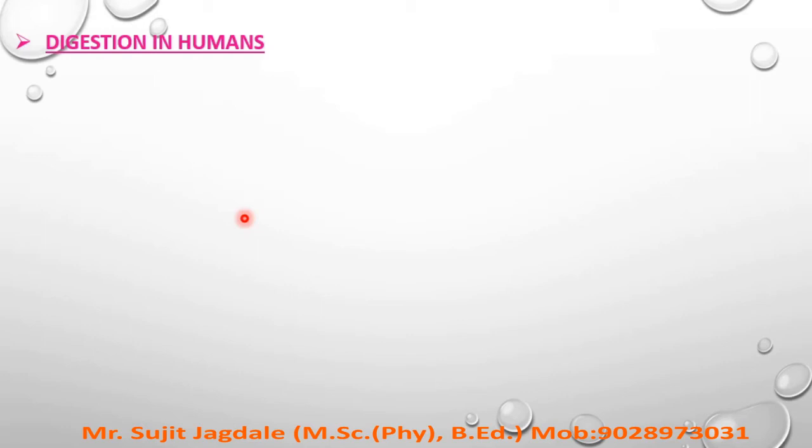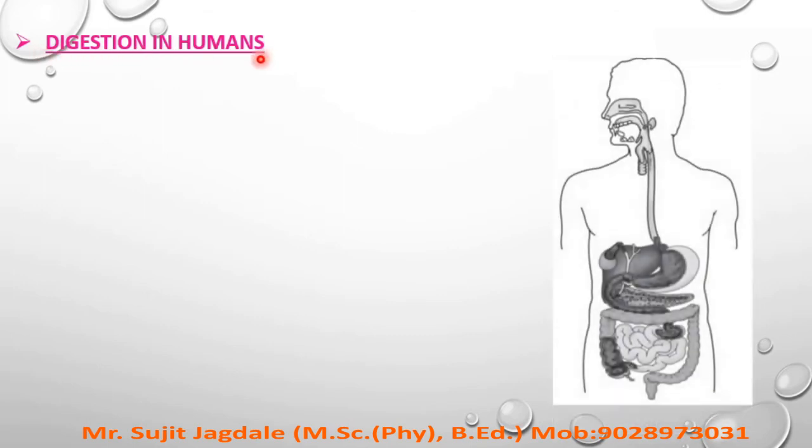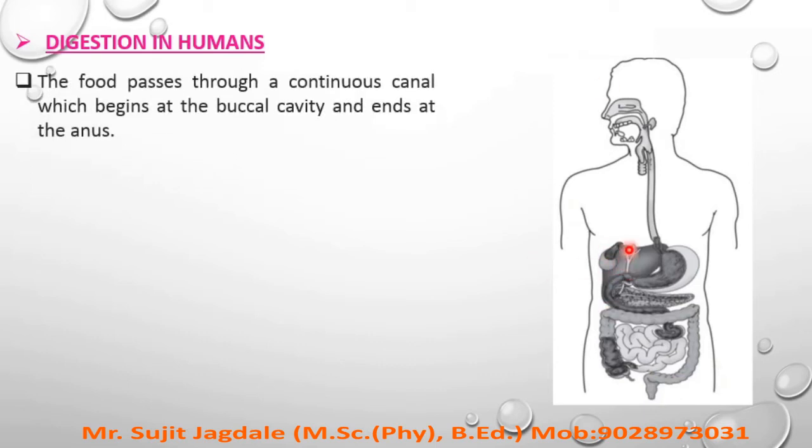Okay, now you are familiar with the different food substances which humans can eat. Now you can see the diagram of the human digestive system, which is shown in this diagram. You can see all the components. Okay, there are different components. Now the food passes through a continuous canal.